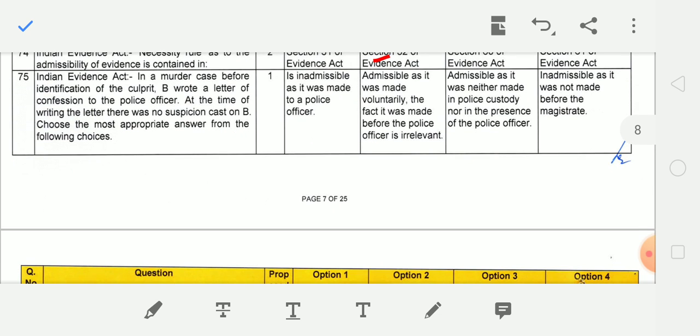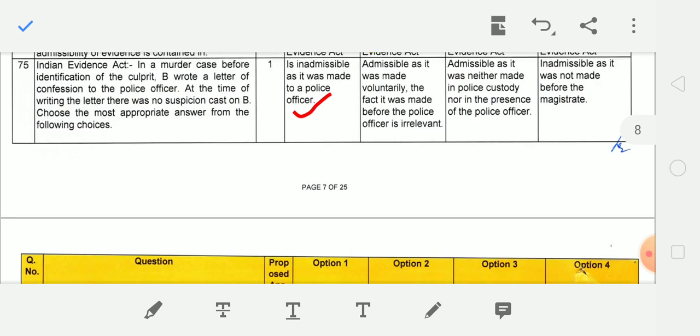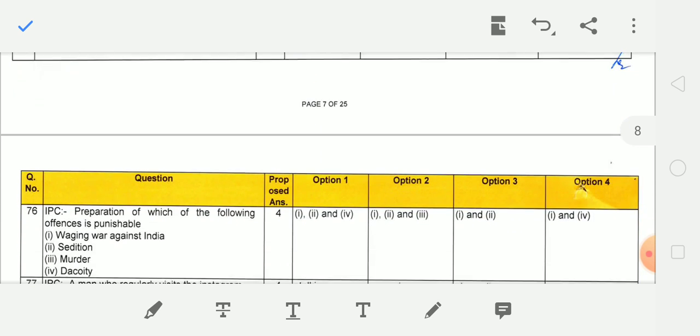Next question, in a murder case, before identification of the culprit, B wrote a letter of confession to the police officer. At the time of writing the letter, there was no suspicion cast on B. Choose the most appropriate answer. It is inadmissible as it was made to a police officer. So confession to a police officer is not relevant.